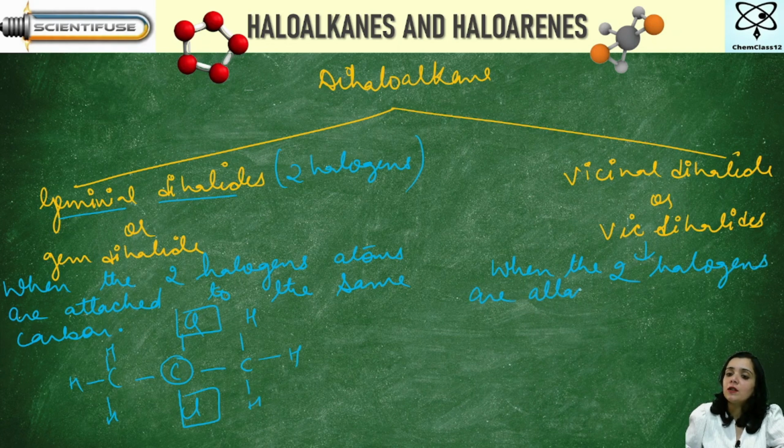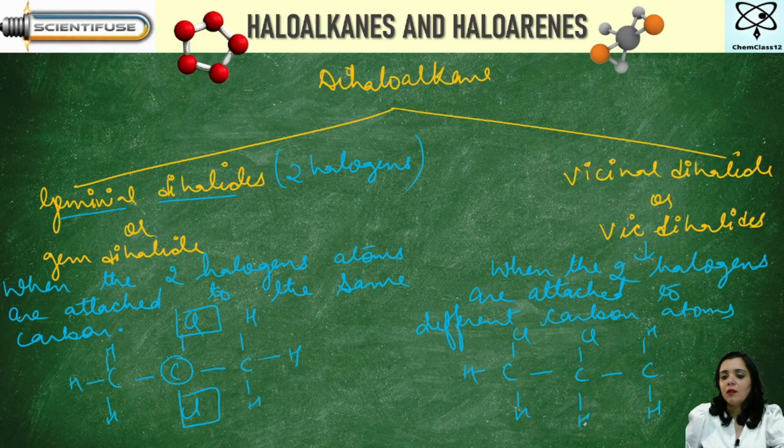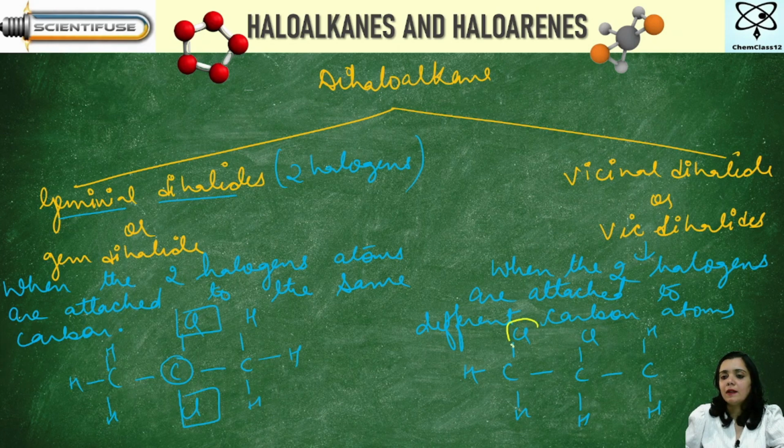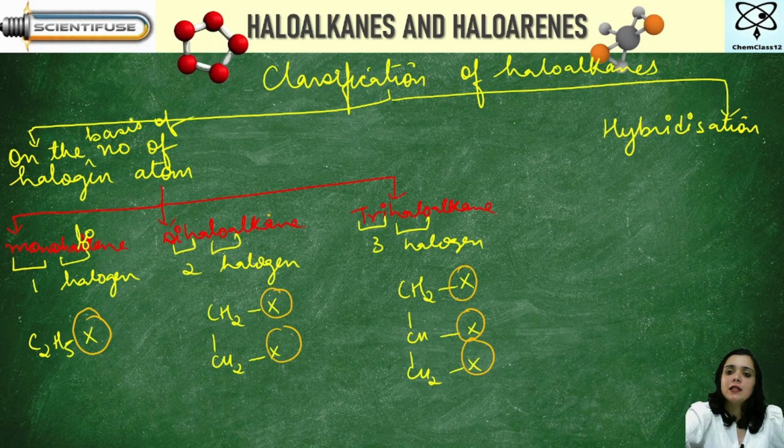For example, I say one is attached here and the other is attached here. Can you see? It means that both of these halogens are attached to two different carbon atoms. Is it clear? Now you see, the next category that we have is on the basis of hybridization.